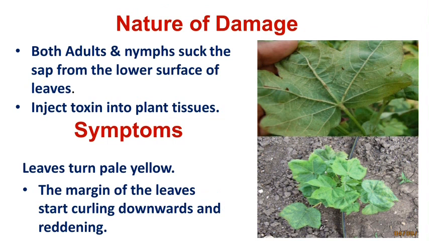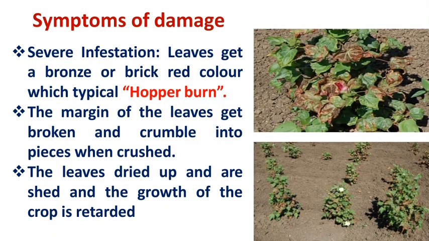The major symptom is the hopper burn symptom. It is one of the characteristic symptoms produced by the jassids. During feeding, they inject their toxic saliva into the host tissue, and it gives a characteristic symptom. If you see in this picture, this symptom is called hopper burn. What is that? The leaves turn bronze or brick red in color, and the margins of the leaves become brittle and crumble into pieces when crushed. That symptom is called hopper burn.